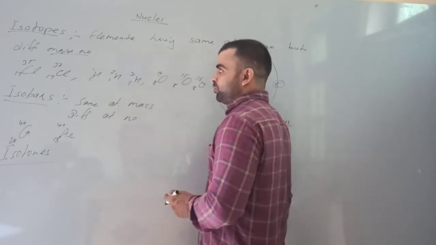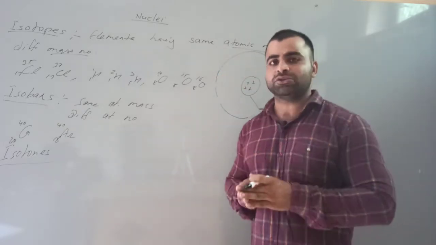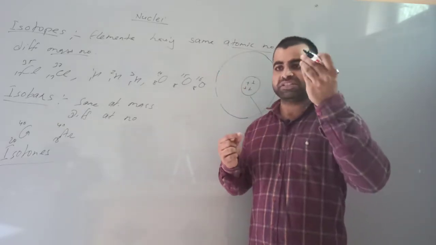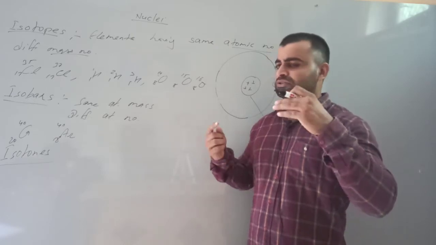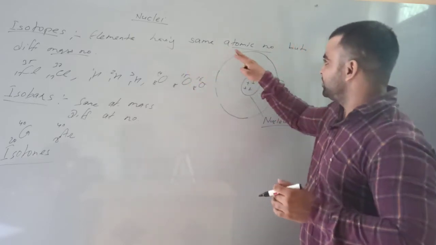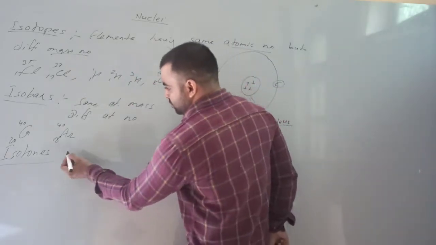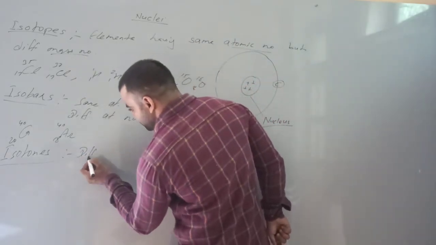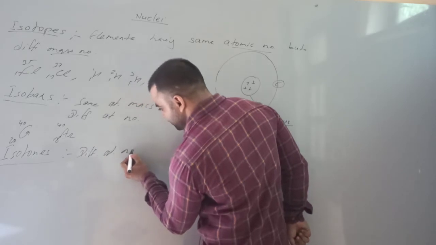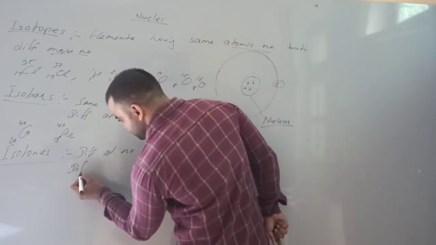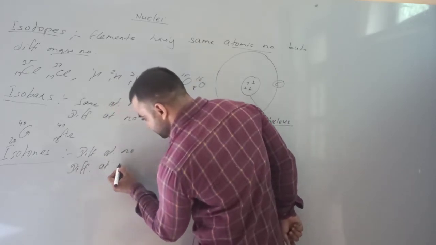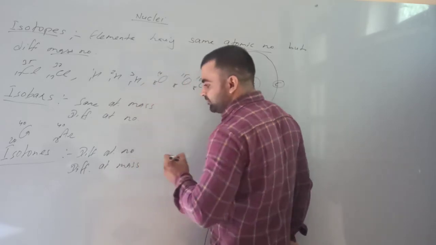Next is isotones. Isotones have different atomic number and different mass number.